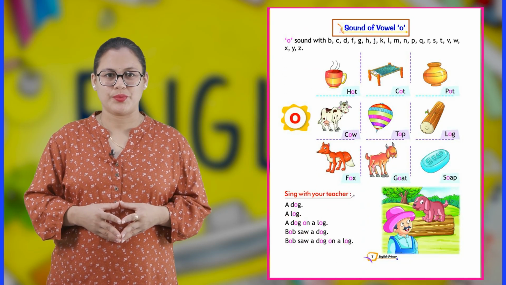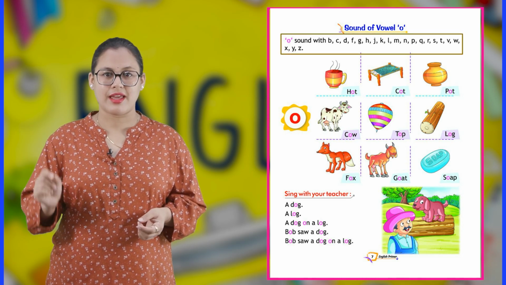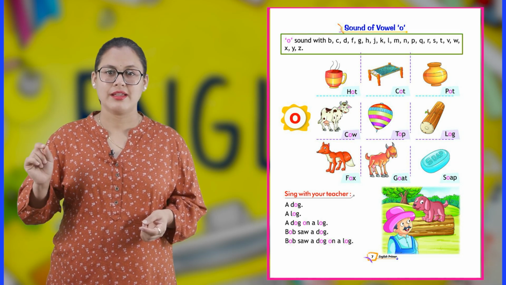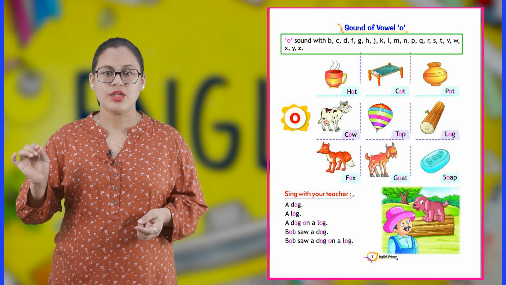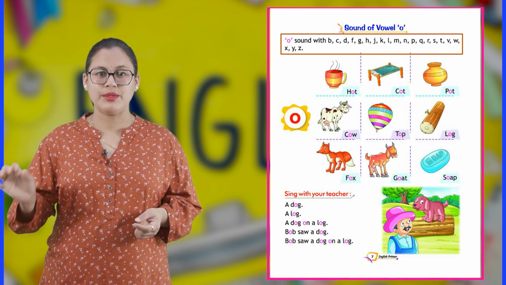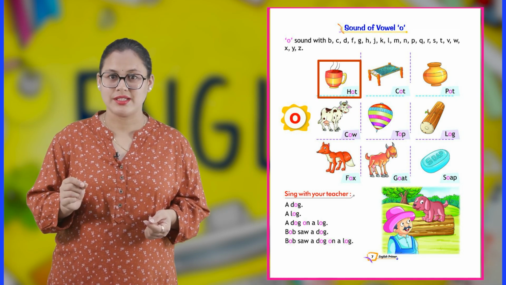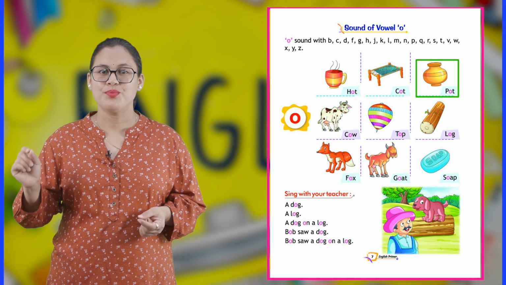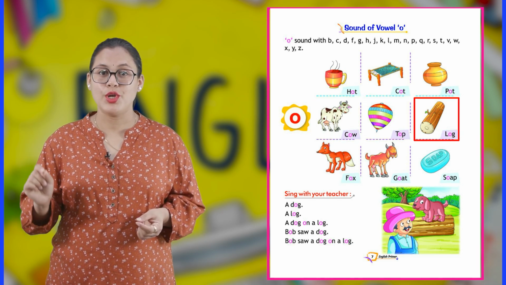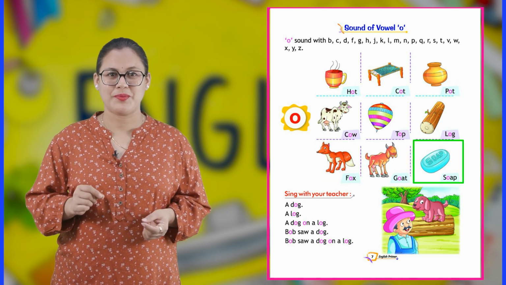Sound of vowel O. O sound with B, C, D, F, G, H, J, K, L, M, N, P, Q, R, S, T, V, W, X, Y, and Z. Hot, cot, pot, cow, top, log, fox, goat, soap.